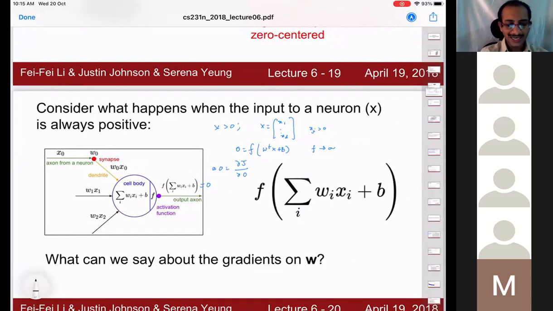Or more explicitly, we wish to see delta net as well. So dou J by dou O, where J is defined as half of (O minus T) whole square. This is a scalar case. This is essentially equal to O minus T. So if O is greater than T, then it is positive.